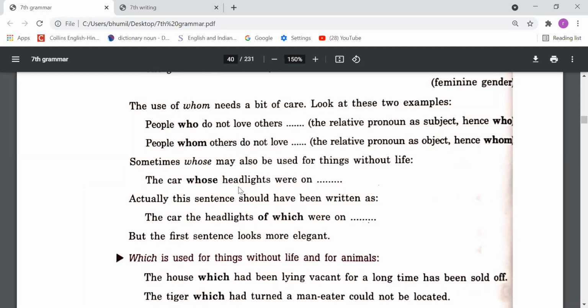Like, the car whose headlights were on. So we are talking about the car, and whose we have used here. So sometimes it is right to use whose with non-living things.